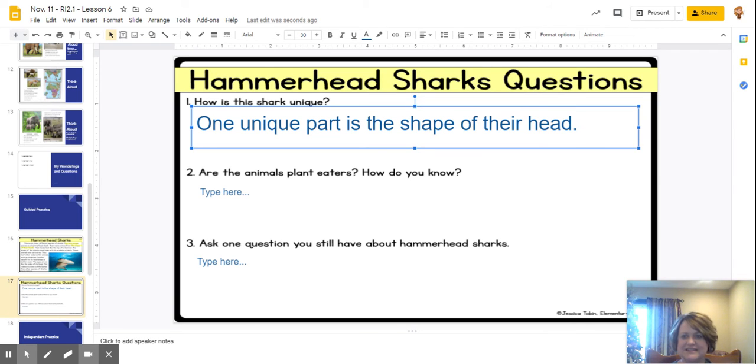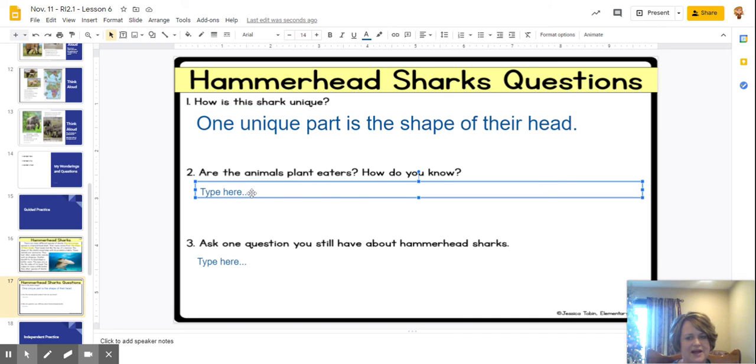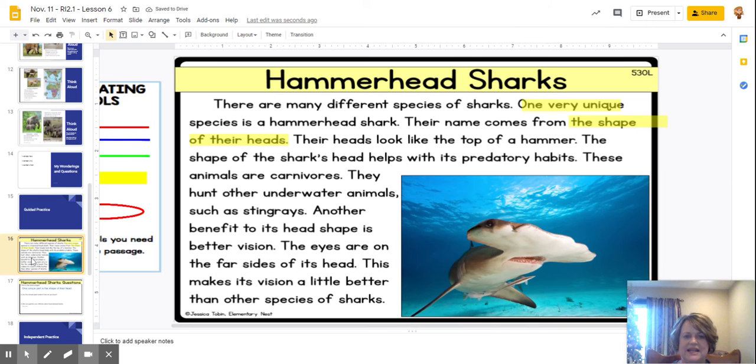All right, welcome back. Let's look at number 2. Are the animals plant eaters, and how do you know? Well, I know that we have read some other articles that have talked about herbivores and carnivores. So let's go back and see if we can find that. Oh, some of you have already said you remember what it is. So it says right here, these animals are carnivores. They hunt other underwater animals such as stingrays.